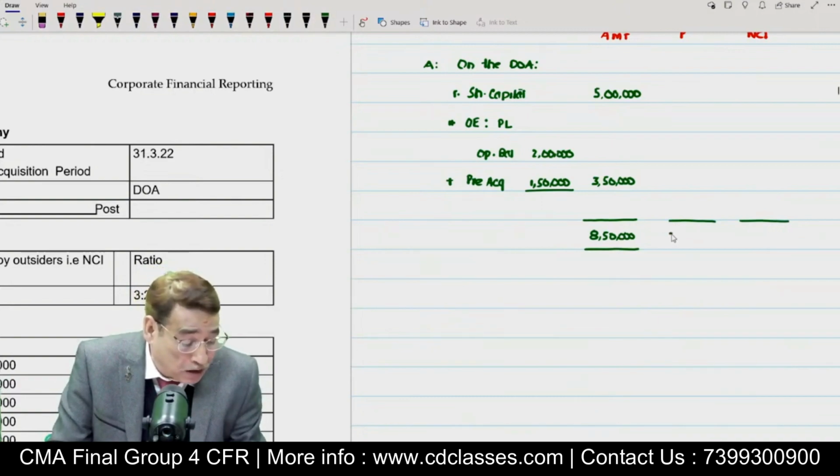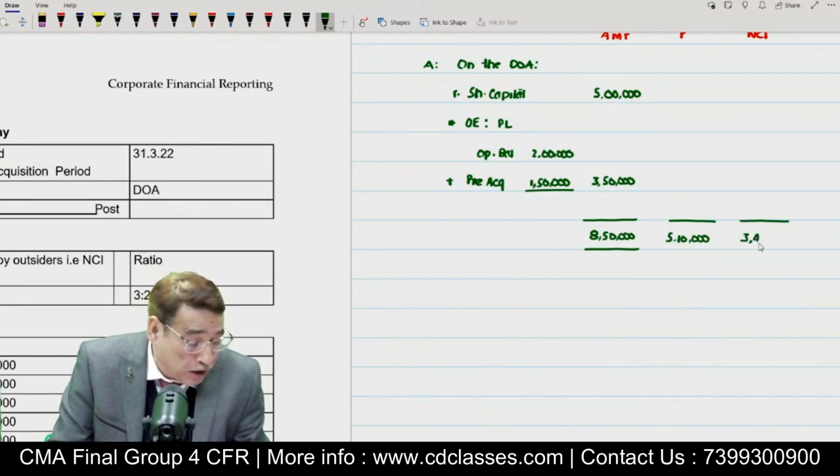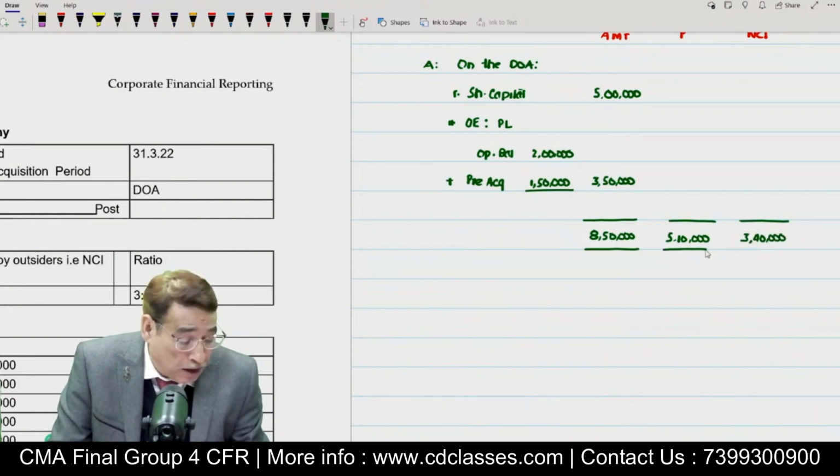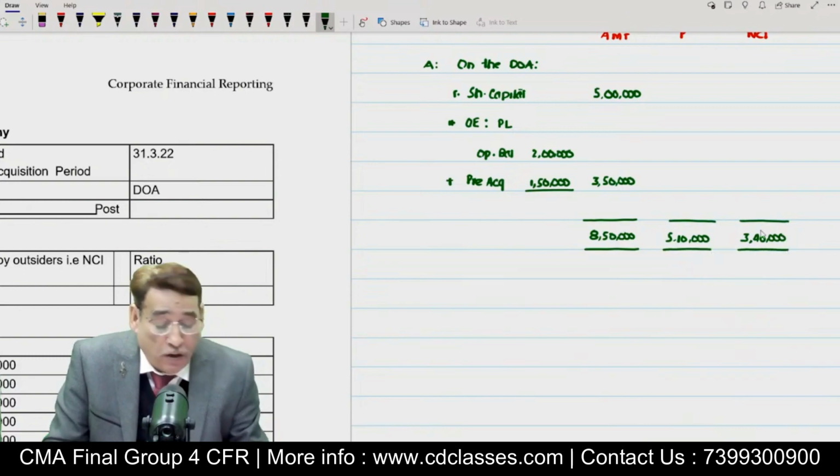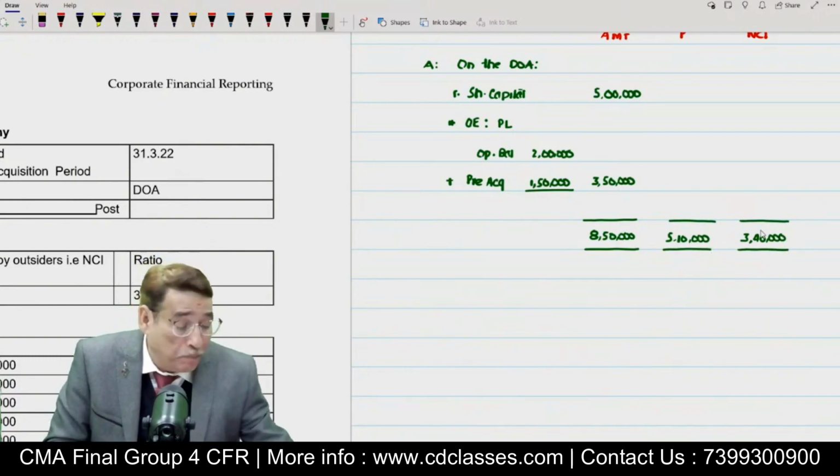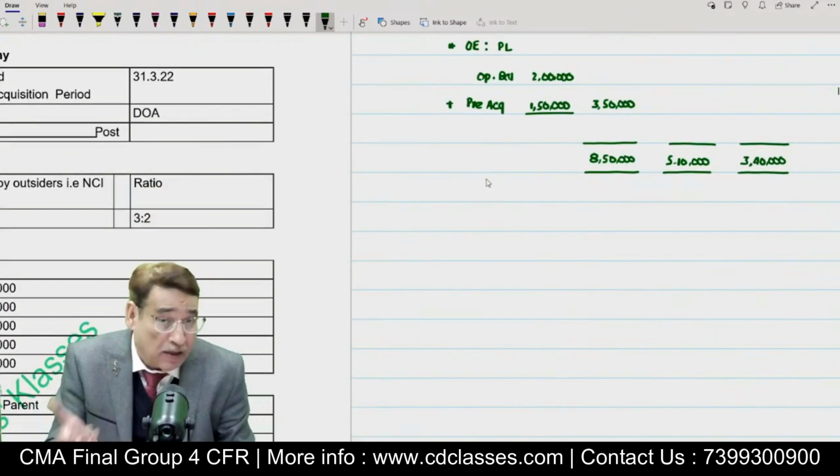If I am going to take 60% of 8,50,000, I think it will be equal to 5,10,000. Kindly check also. And 3,40,000 will be the share of the NCI. So through this particular table, we can easily find out the proportionate share of the parent and the NCI in the net assets of the subsidiary company.